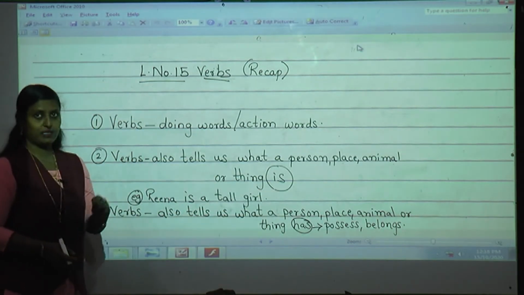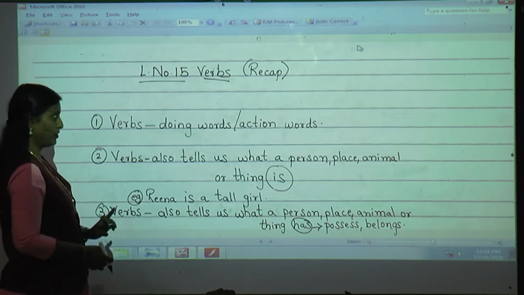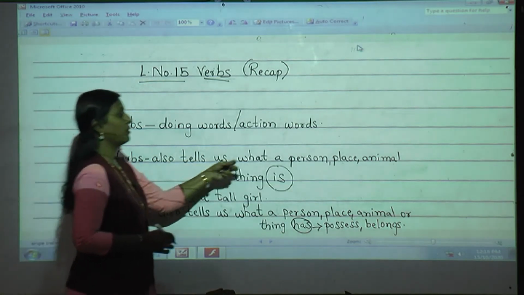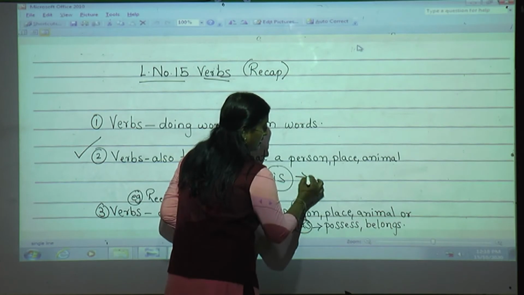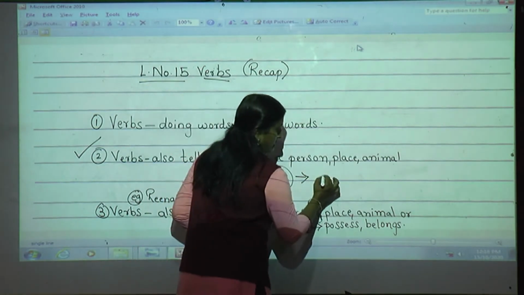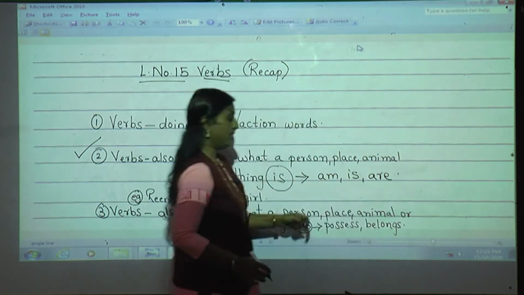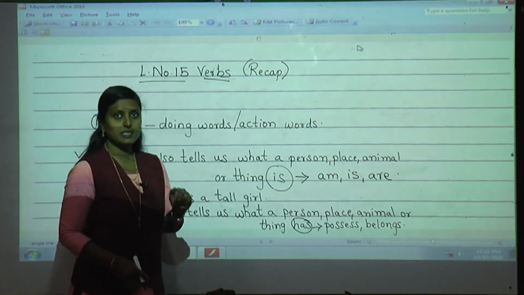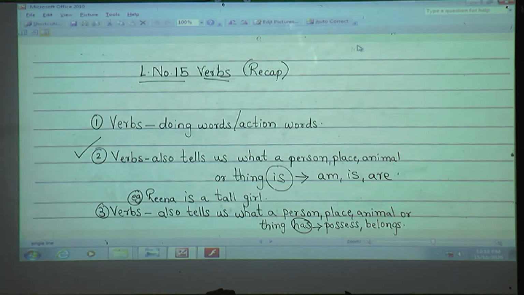In today's lesson, you may be thinking why the teacher is taking everything again. For that purpose, so that today we are going to learn about this second one, that verbs tell us what a person, place, animal or thing is. And in this, what verbs were included, students? Yes, am, is and are. This we are going to see in today's lesson in detail. Are you ready, students, with lesson number 16?